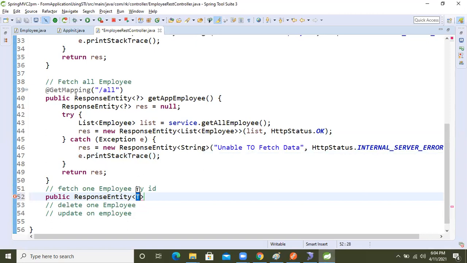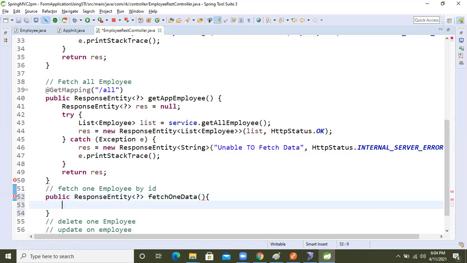Okay, so response entity, right? Response entity, again we will take the question mark here. Okay, response entity, what is that? Fetch one data. I'm taking just one data. Okay, so for that, what is that?